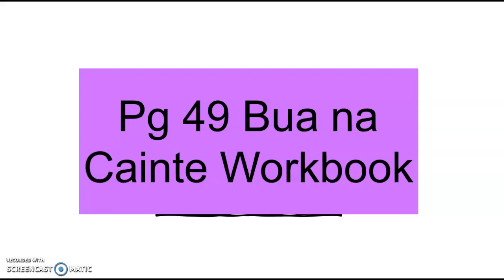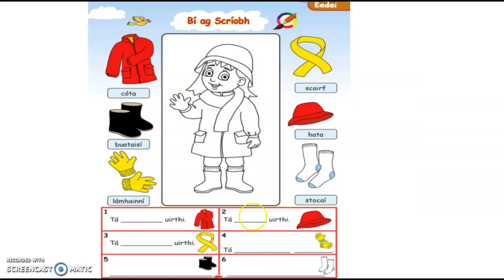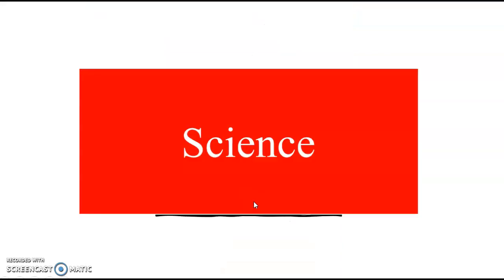And our topic is AD. So you'll be watching the clips that I put up on the YouTube channel, and you'll be doing page 49 of your Buin Accounta workbook. This is the page, so you'll be putting the right word next to the picture. So they put the tá and the urhi here, but they've left out the urhi here and the tá and the urhi for 5 and 6. So you need to remember to put that in. So we have cóta, bútasaí, lámhíní, scarf, hata agus stocky.